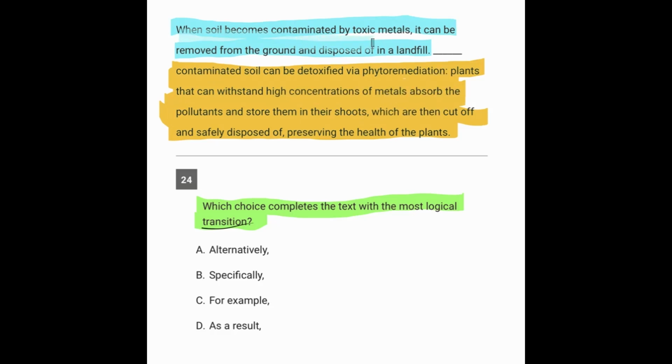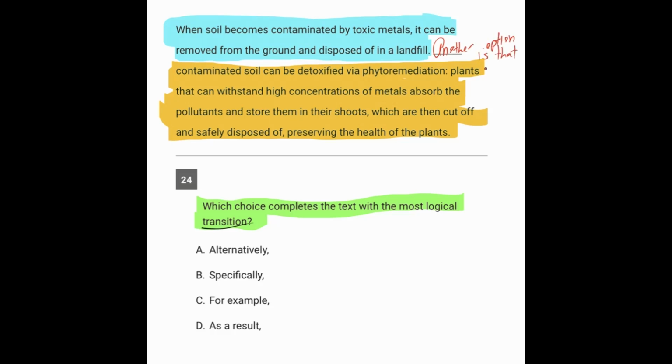The blue part is giving us a statement. When soil becomes contaminated, one thing that can be done is it can be removed from the ground and disposed of in a landfill. The orange part is giving us another thing that can be done. Also, it can be detoxified by phytoremediation. And after the colon, we get a description of what that means. We get an elaboration. So in my own words, I may say something like, another option is.